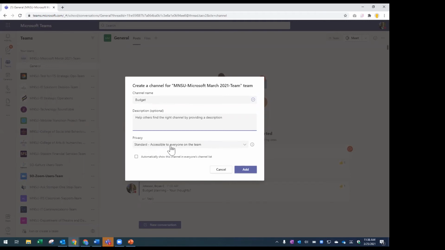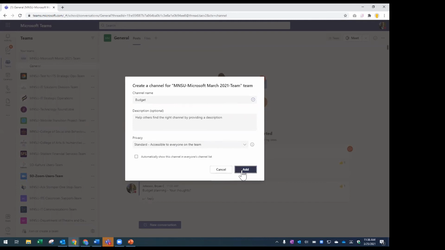But it keeps it open to everyone. It's not that we're trying to have a conversation so that no one else can be included in it. It's more that we don't want to take up the general feed, distracting you with budget talks if you don't have any interest in working on the budget, or it's not a priority for you. So it just lets you have breakout topic-based conversations.